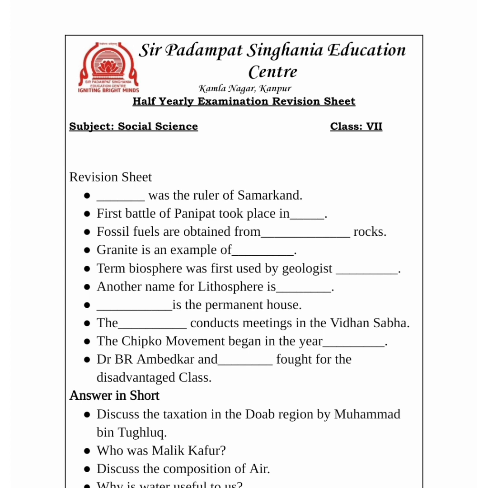However, because of his intelligence, he was made the general, and Malik Kafur defeated the Yadavs of Devagiri and the Kakatiyas of Warangal, and he also defeated the Hoysalas and Pandyas. And because of him, Alauddin Khilji was able to capture southern India.